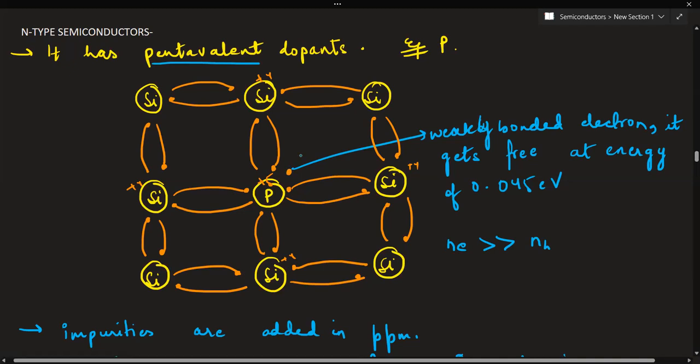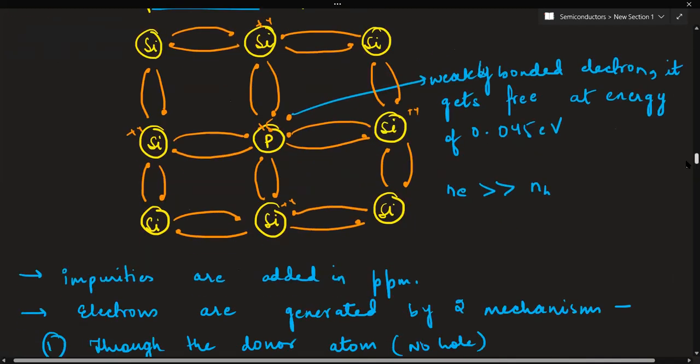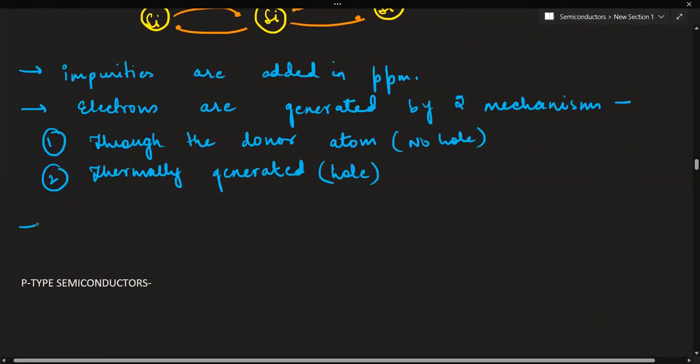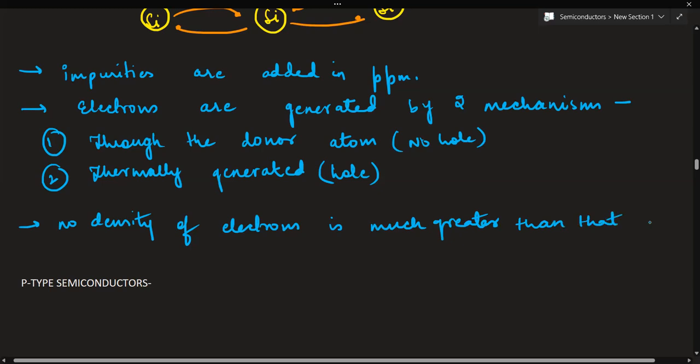And the number density of electrons is much greater than that of holes. These kinds of semiconductors are known as the N-type semiconductors.